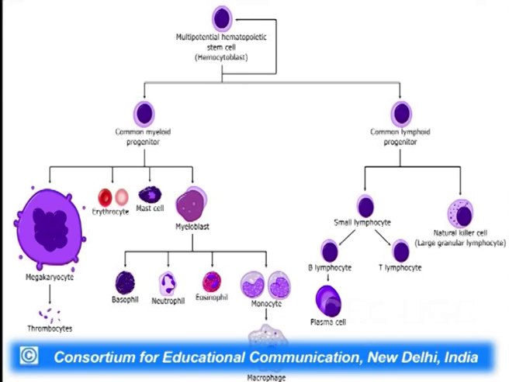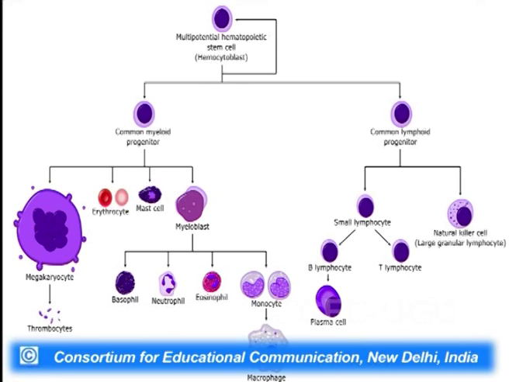the RBC. It can develop into a megakaryocyte. Megakaryocyte is a precursor of thrombocytes or blood platelets, or it can become a mast cell, or it can differentiate into a myeloblast. Now, myeloblasts are mostly forming granulocytes or monocytes. Granulocytes can be eosinophils, basophils, neutrophils, and of course, the myeloblast can also form the monocyte. The monocyte can itself differentiate into a macrophage once it goes into the tissues.